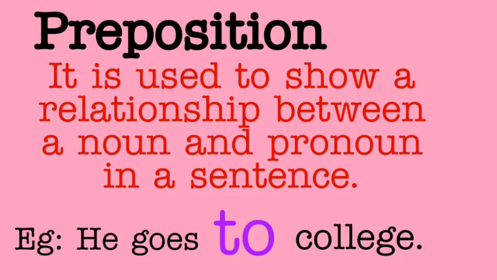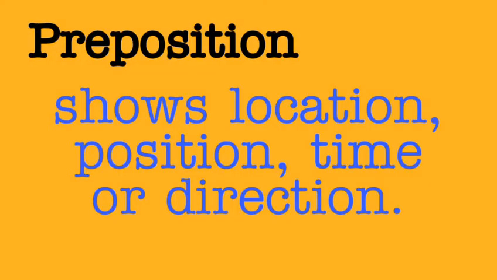Which is the word that shows the relation between a noun and a pronoun there? It is the word to. And always remember, prepositions are short words, small words. And also, prepositions act to connect people, objects, time and location.